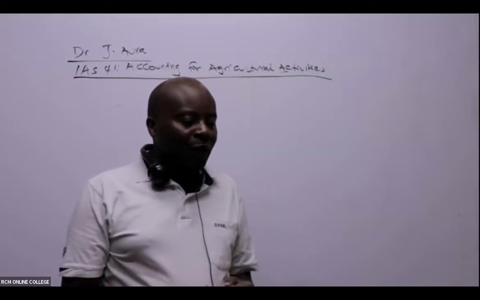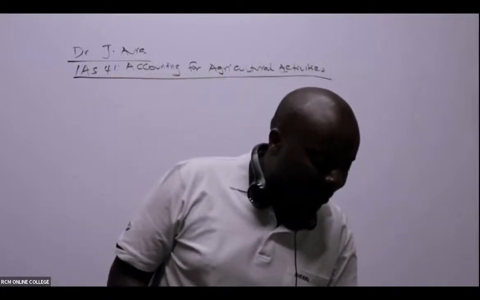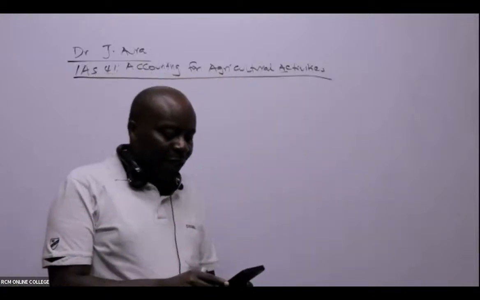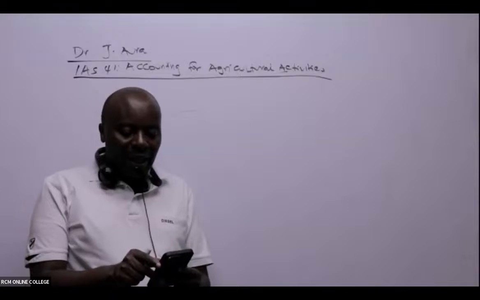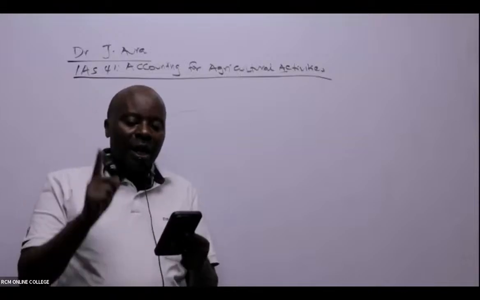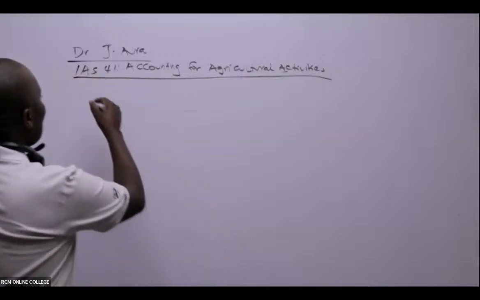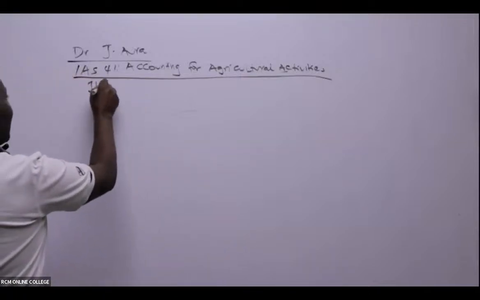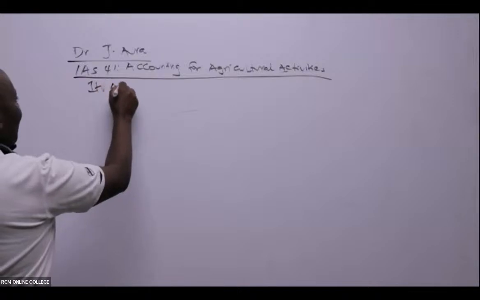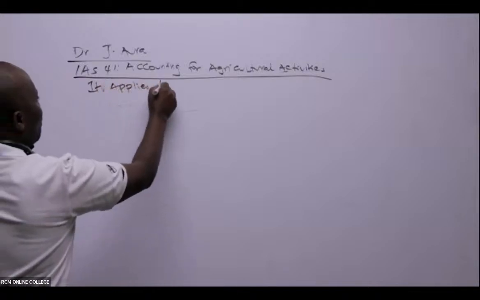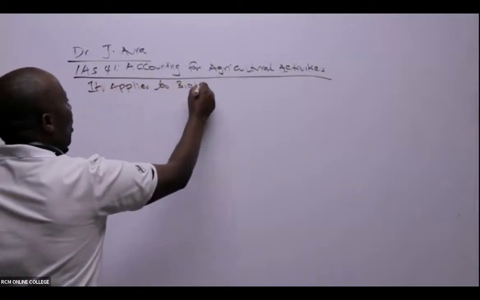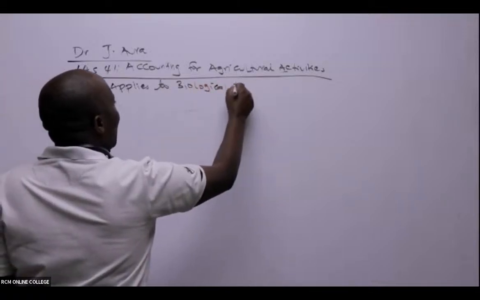Whenever we talk of these agricultural activities, ladies and gentlemen, IAS 41, what are we supposed to remember? That this standard applies to biological assets.